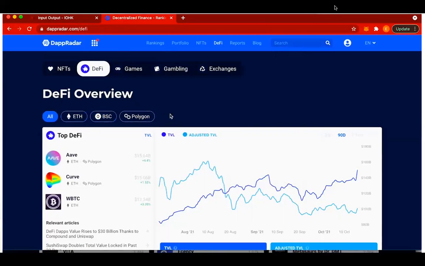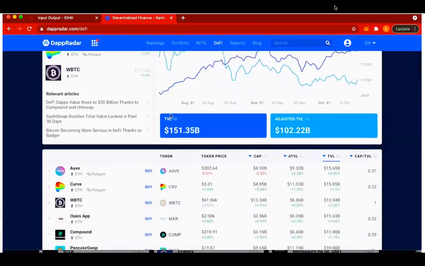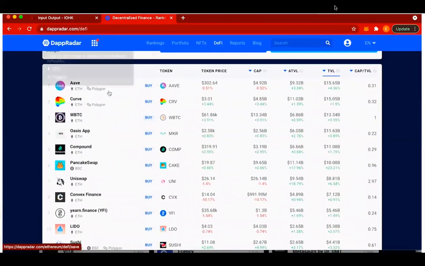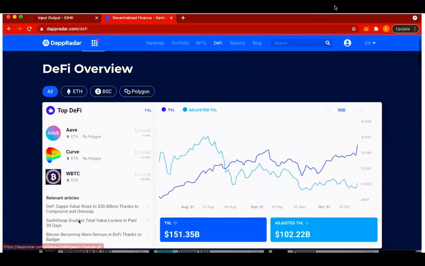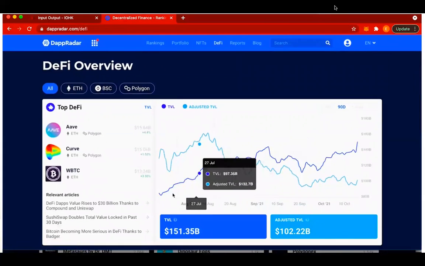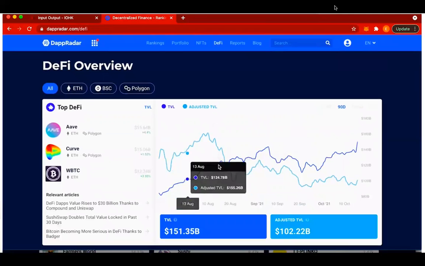If I go down here, I see the list of all the decentralized applications. Then I also see the evolution of the total value locked here, but also the adjusted total value locked.